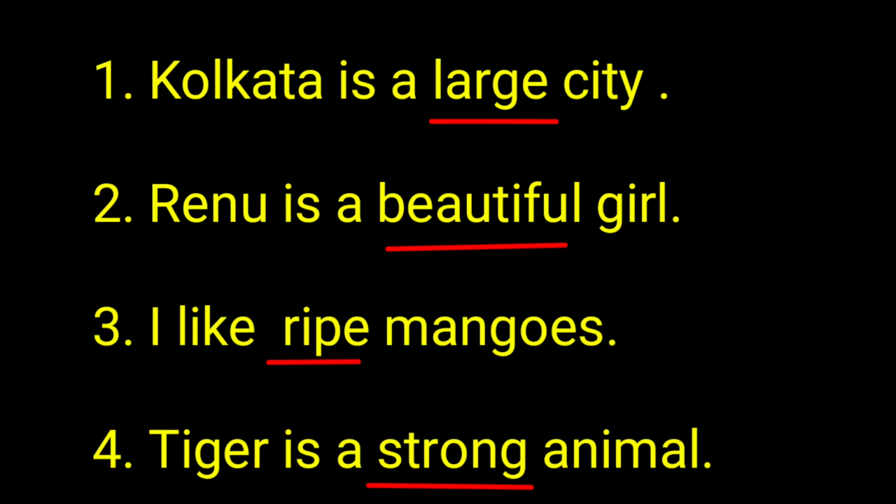What kind of a girl? Beautiful girl. Third sentence. I like ripe mangoes. What kind of mangoes? Ripe mangoes. And the fourth sentence. Tiger is a strong animal. What kind of animal? Strong animal. So, adjectives of quality answer the question of what kind.